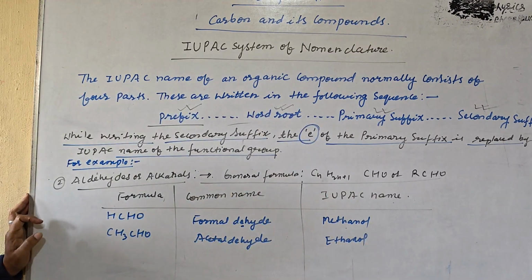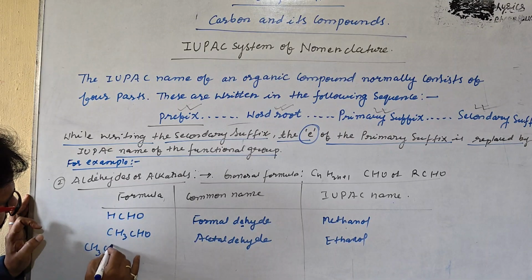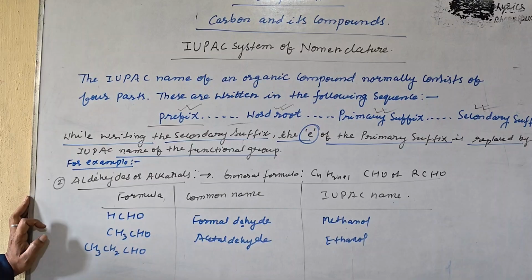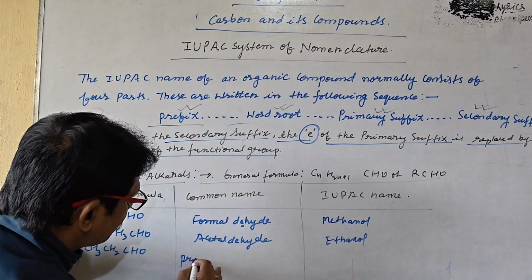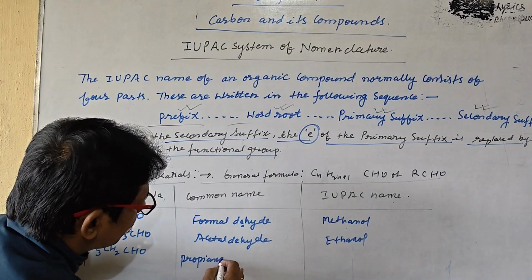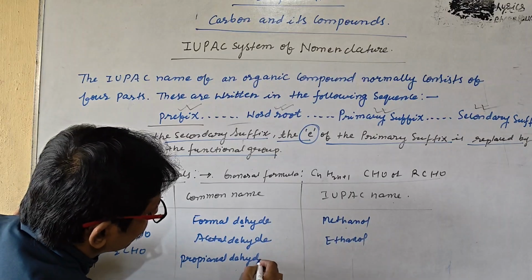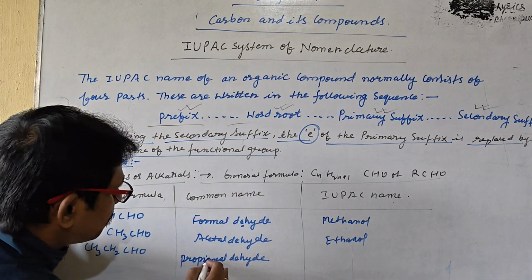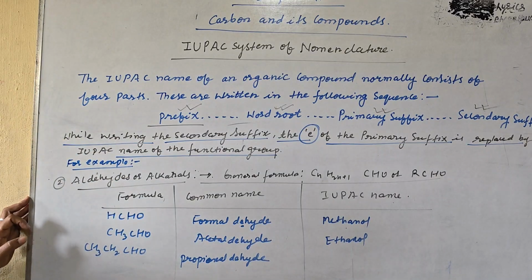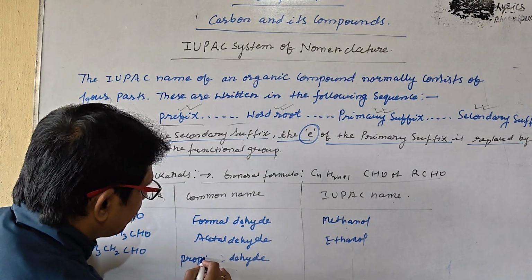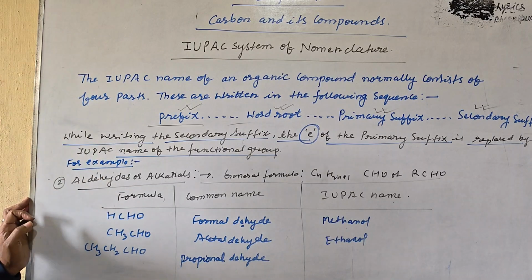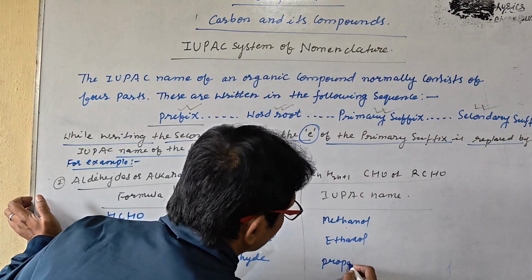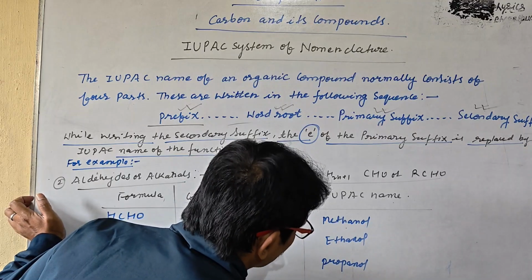After that we write CH3CH2CHO. That is propionaldehyde. Propio, that is the O. So that is propanal.